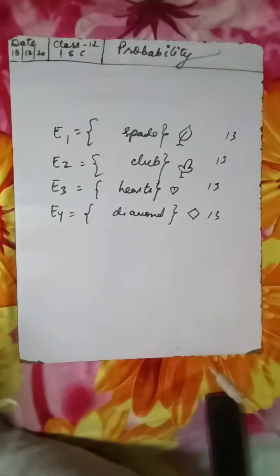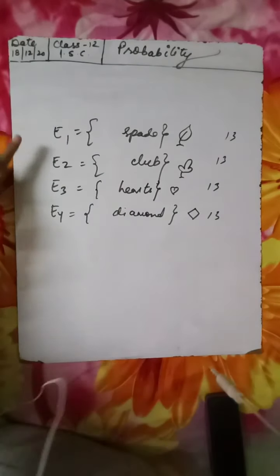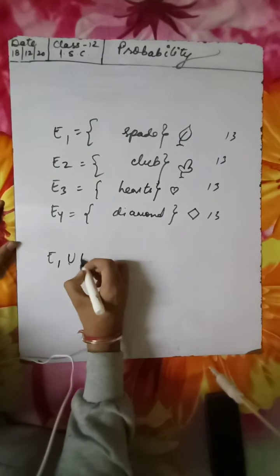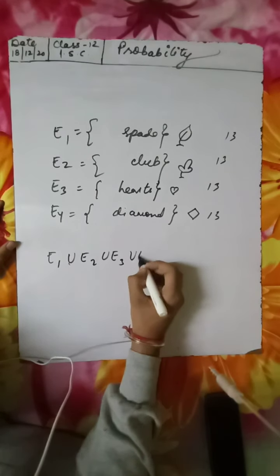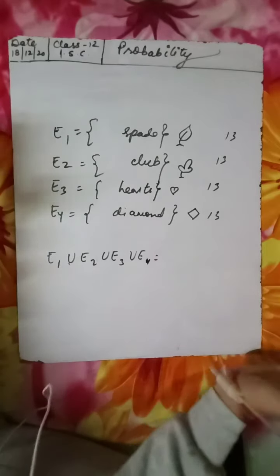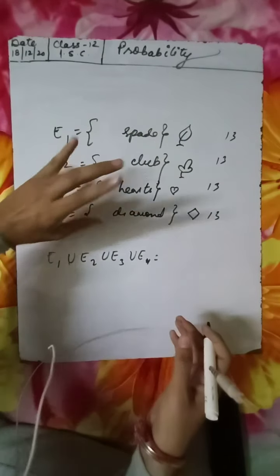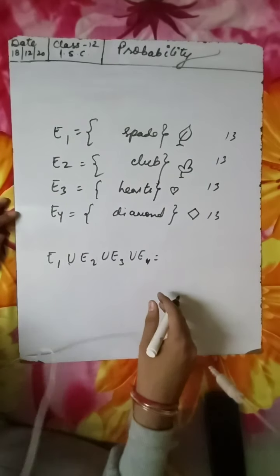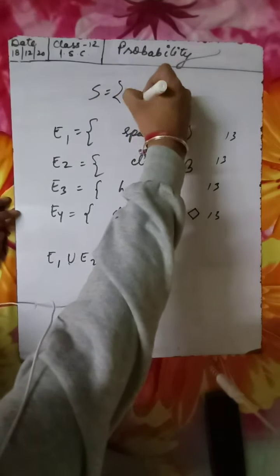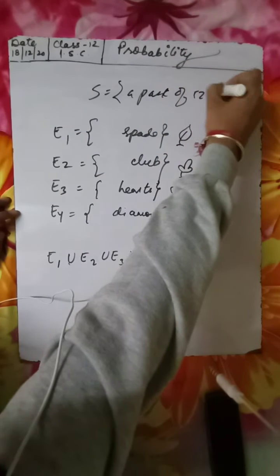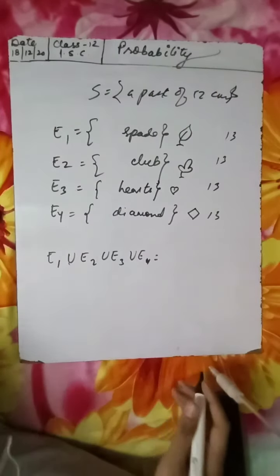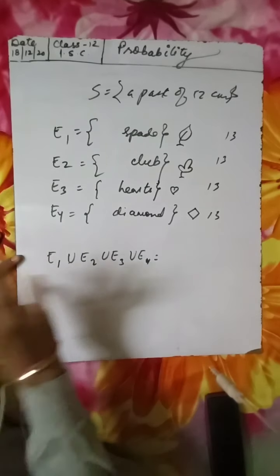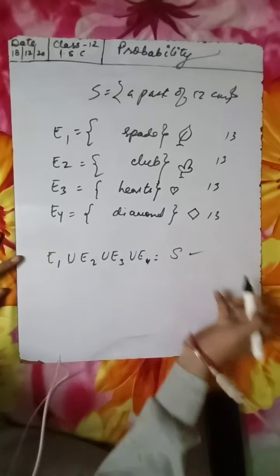Now see, if I go on finding the union of E1, E2, E3, E4, what does the union say? We have to sum up. After summing up, I'm getting the 52 cards, my full sample space, because I'm considering S as a pack of 52 cards. Are you able to understand this? So their union will give me a full pack of 52 cards, which is nothing but S.